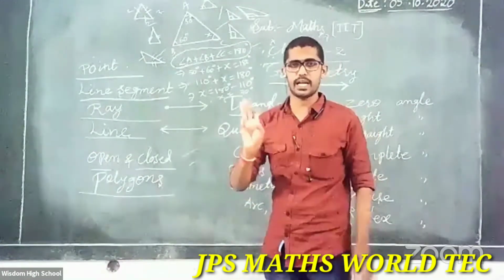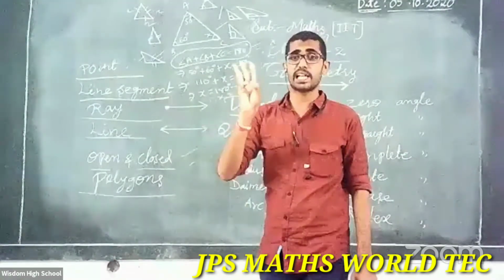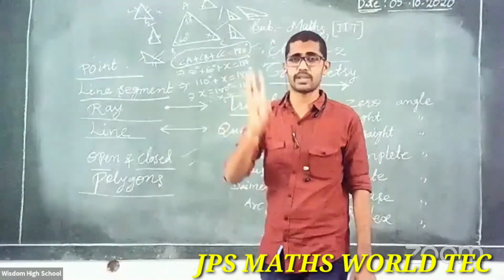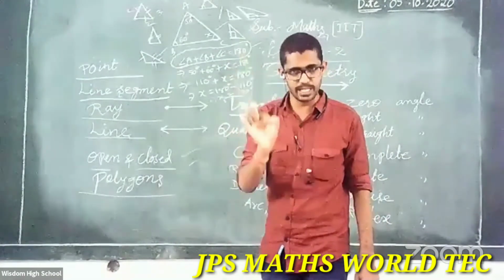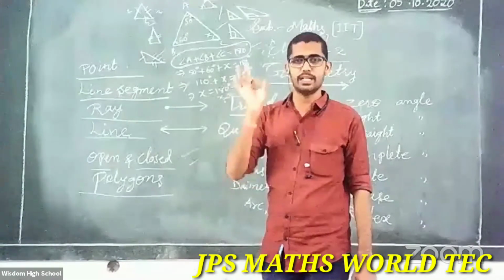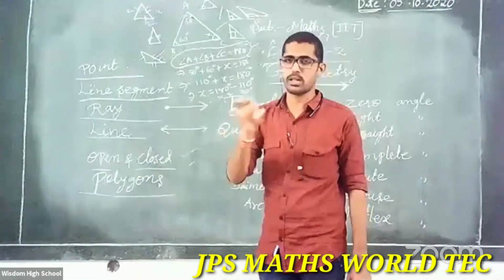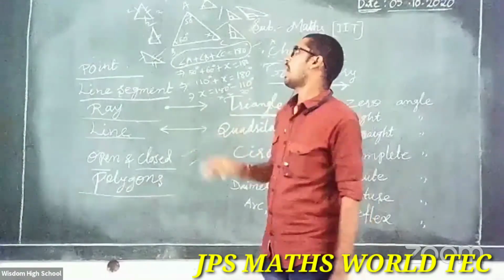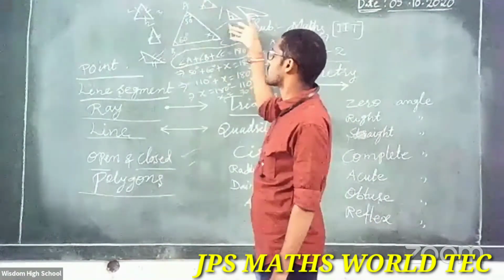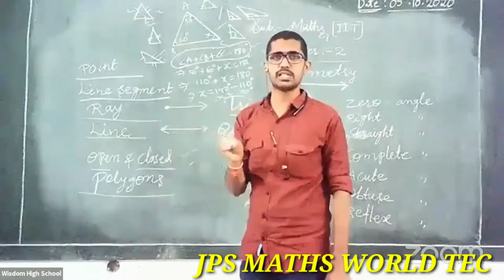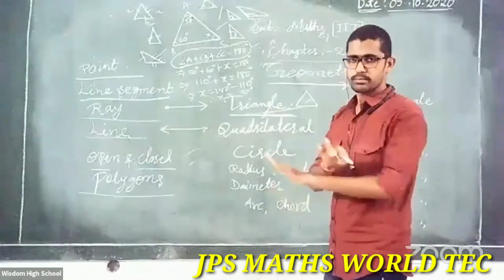And once again, a closed figure formed by three line segments is called a triangle. A triangle has three sides, three angles, three vertices, six parts total, and the sum of the three angles of a triangle is 180 degrees. Any triangle's perimeter, how do you find it? Just the sum of all sides, that means the sum of three sides. Based on sides there are three types, based on angles also three types. This is simple about polygons, the triangle.